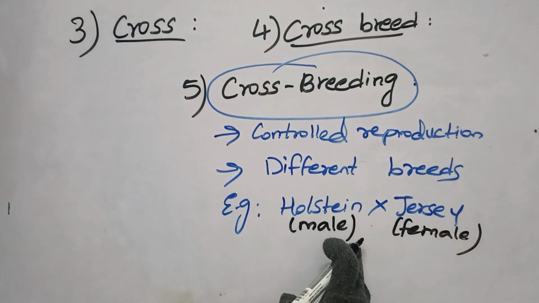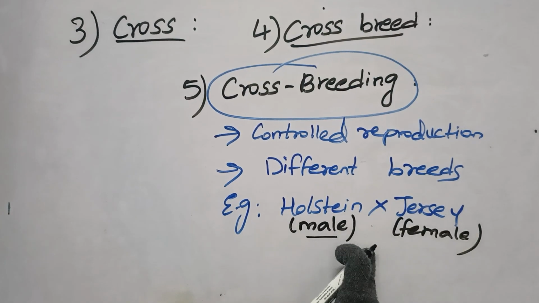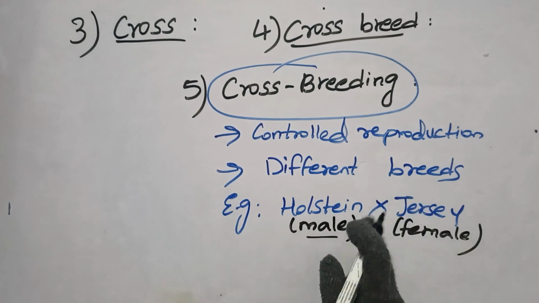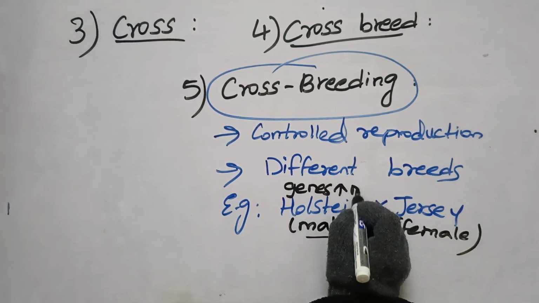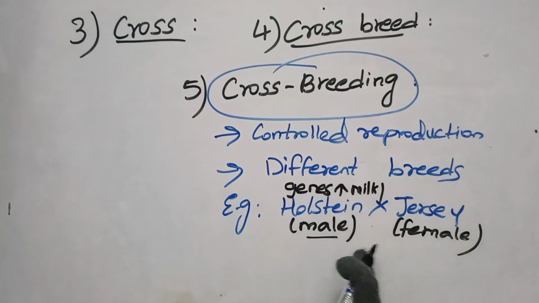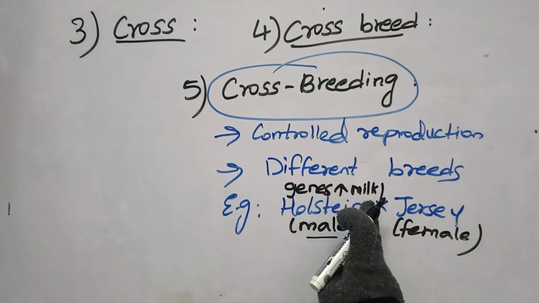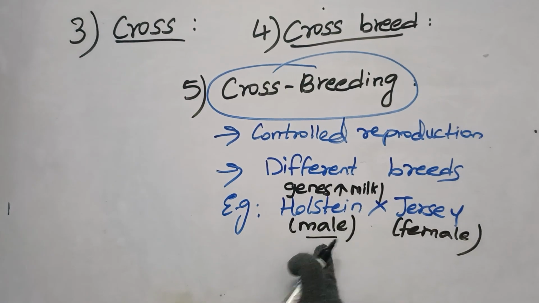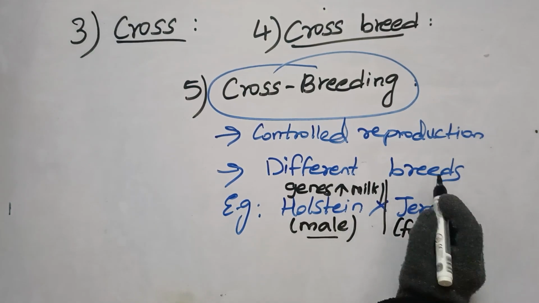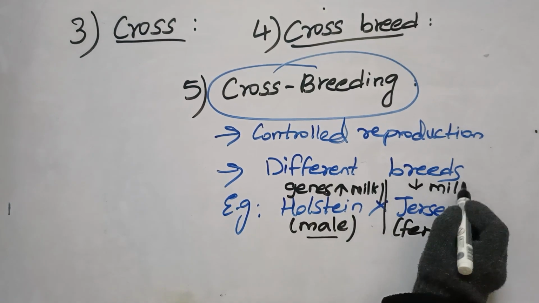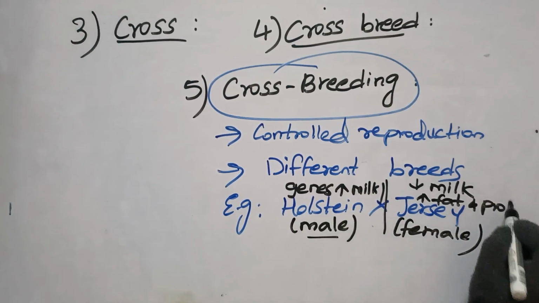He is not going to produce milk, but still, as he is the son of a Holstein female, he has the genes which produce high milk. In his body, in his DNA, he has the genes which came from his ancestors, genes of producing high milk. He just has the genes in him. Whereas the Jersey female, what is her quality? Less milk production, but the milk contains high fat and protein, right?